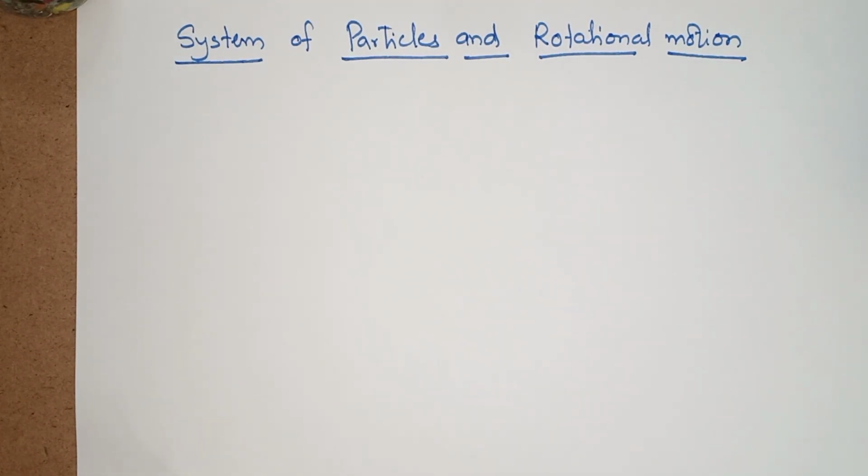Now this is the seventh chapter, system of particles and rotational motion. In the last class we have seen the body in two dimensions, one dimension. We have calculated acceleration, force acting on it and all that. Now in this chapter we will see rotational motion, how the body moves about an axis with angular velocity, what is angular acceleration, what is initial angle, final angle, all we will see in this chapter.